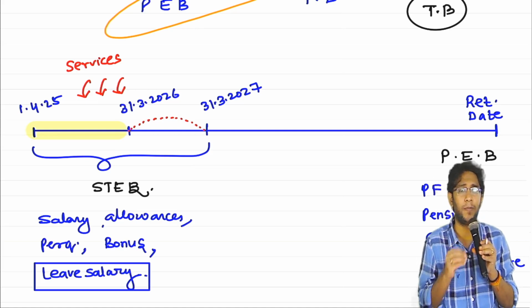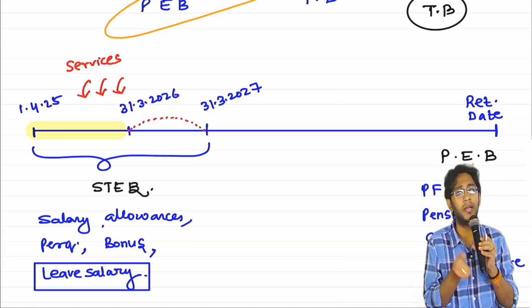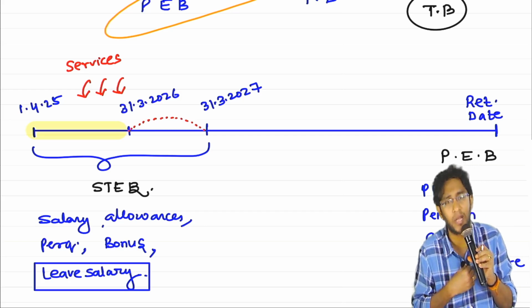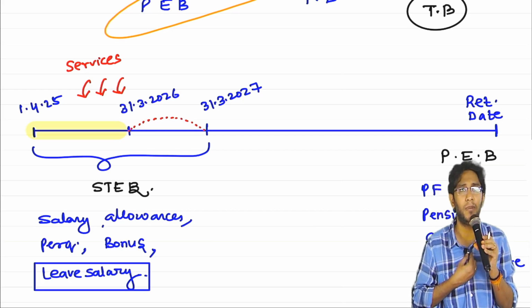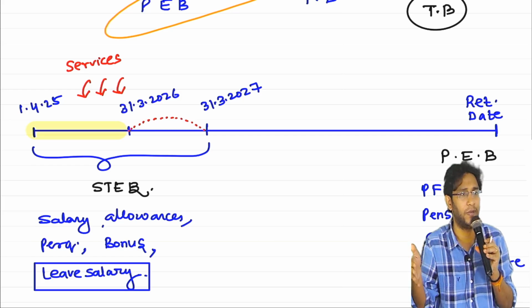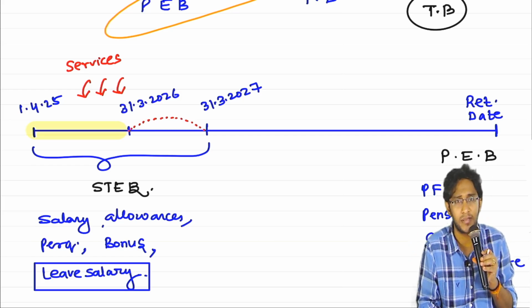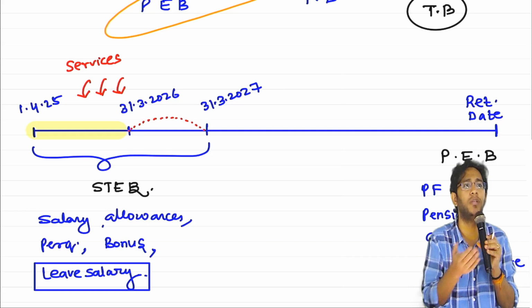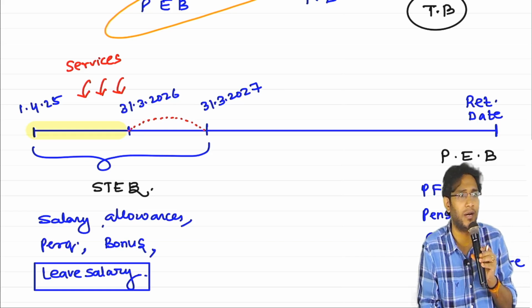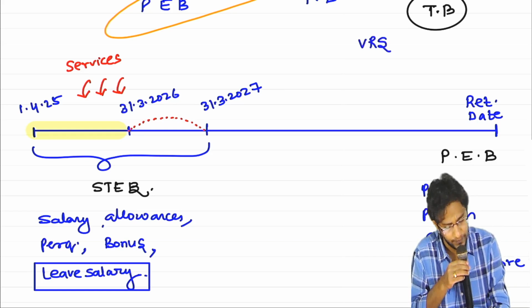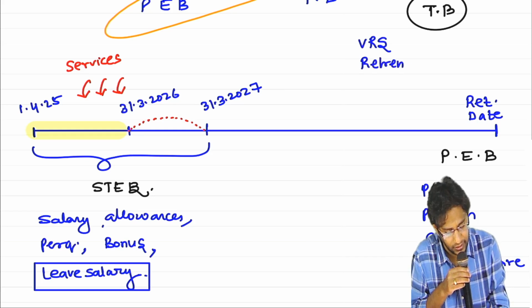Termination benefit we also pay at the time of his leaving the employment. Retirement benefit also we pay at the time of his leaving the employment. Then what is the difference? Retirement benefit is paid when the employee completely fulfills his service period, whereas termination benefit is paid when the employee suddenly leaves the job, either we removed him or he chose to get out because of a voluntary retirement scheme. Here, examples are VRS compensation, and similarly retrenchment compensation. These are examples.